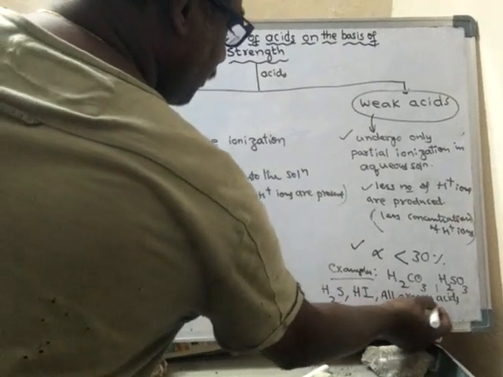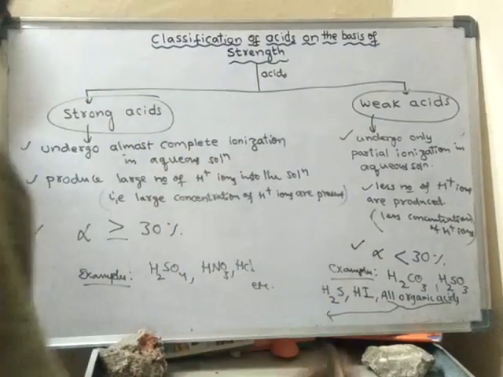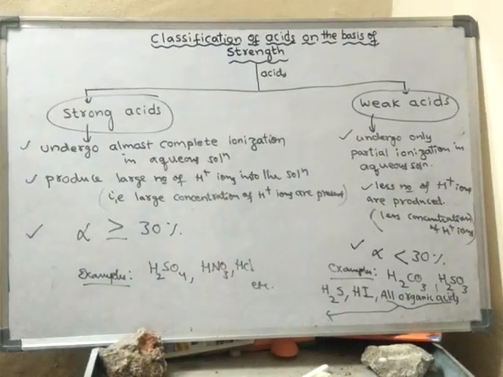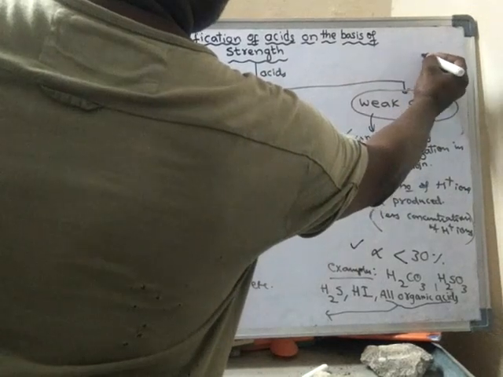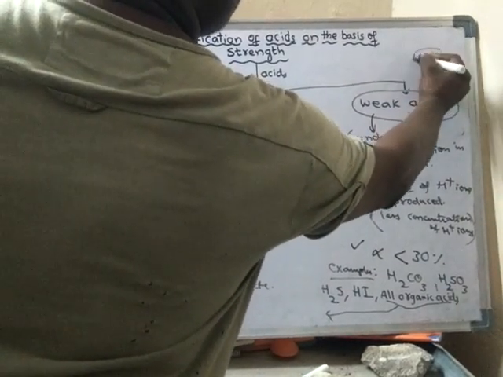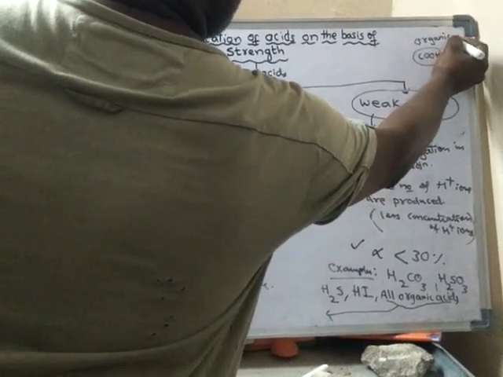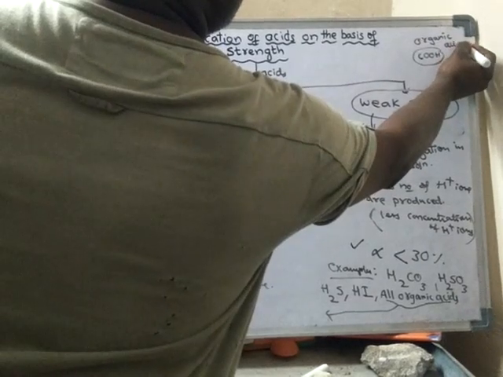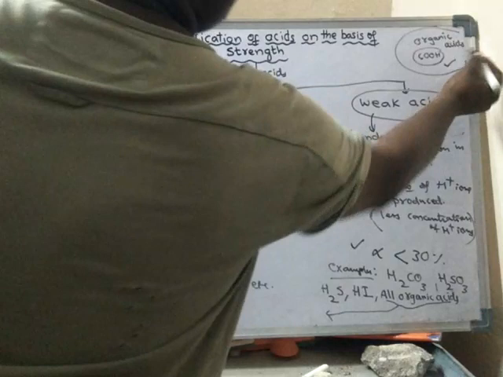The acids which contain the COOH group are said to be organic acids. If the COOH group is present, then they are organic acids.